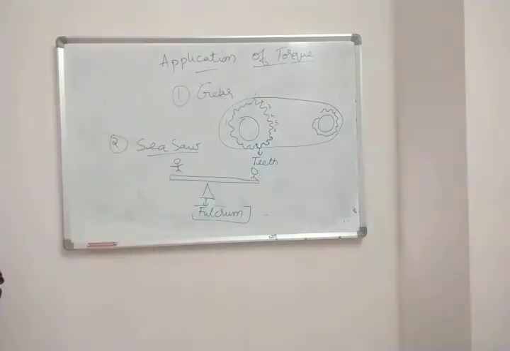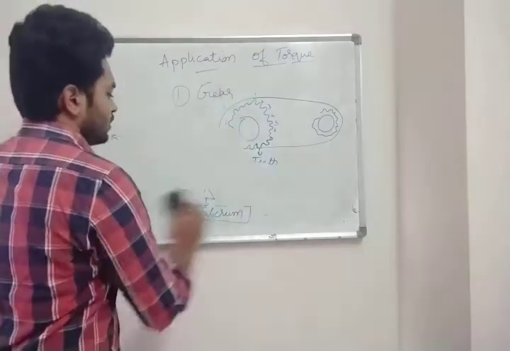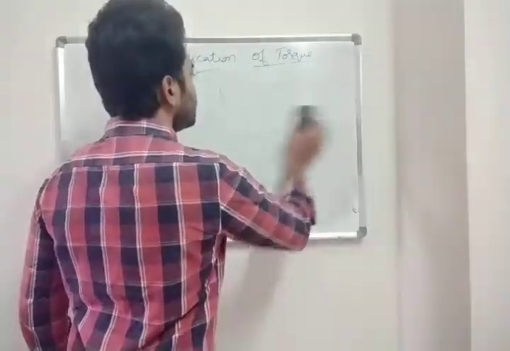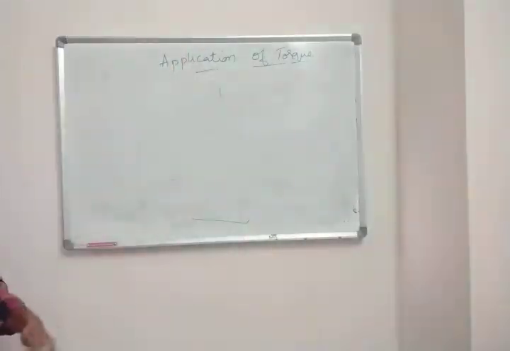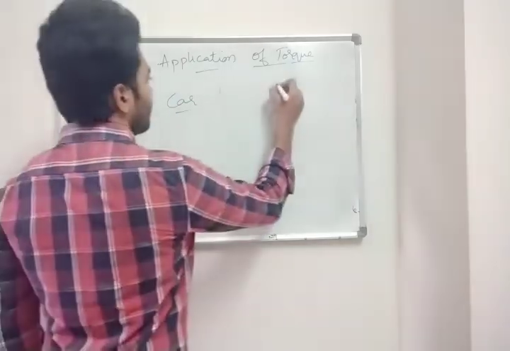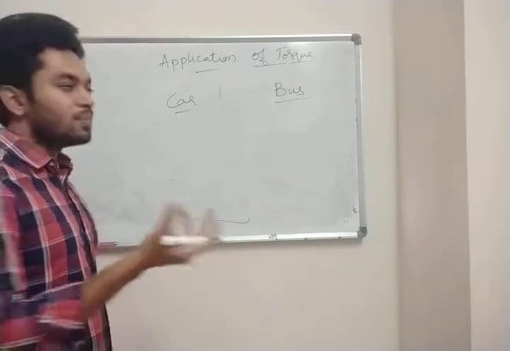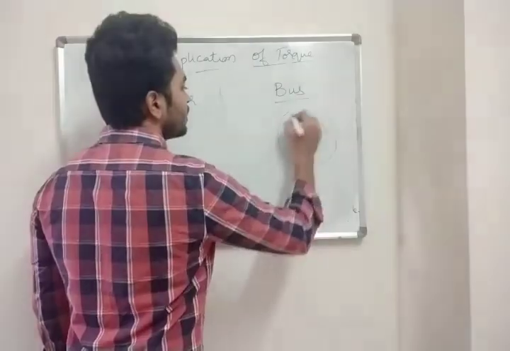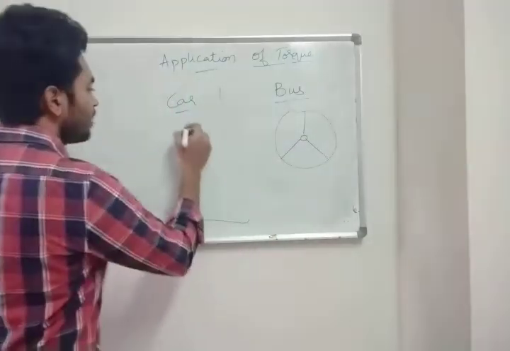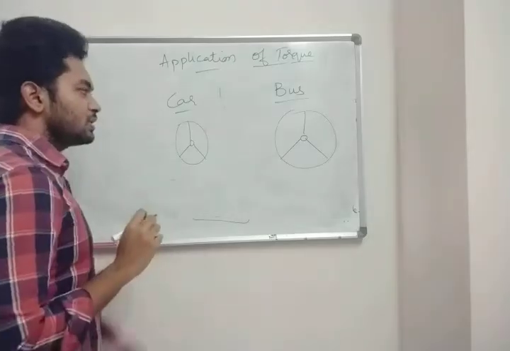Clear? The next one is steering wheel. Next one is steering wheel. Now how is the steering wheel an application of torque? Suppose your car is there, and your bus is there. Which has a bigger steering wheel? Obviously the bus has a bigger steering wheel, right? The bus has a bigger steering wheel, but a car has a smaller steering wheel.